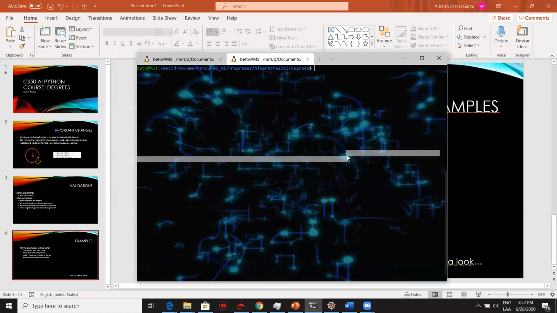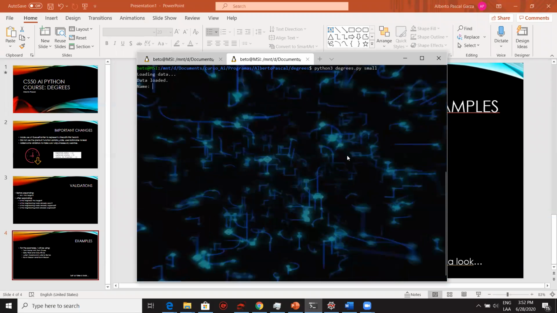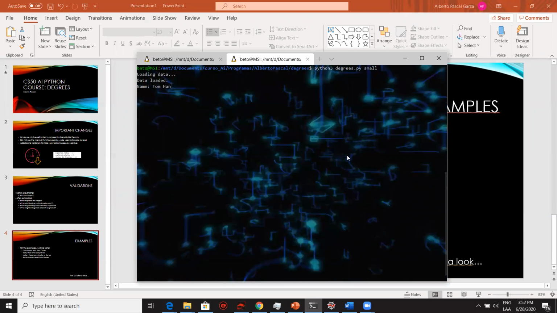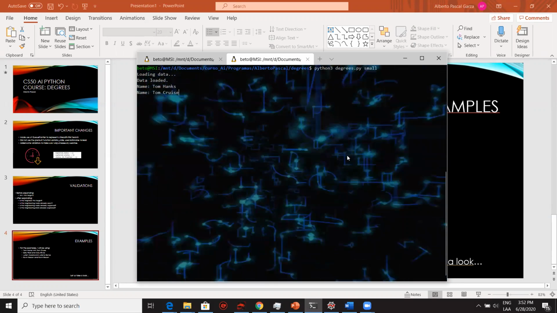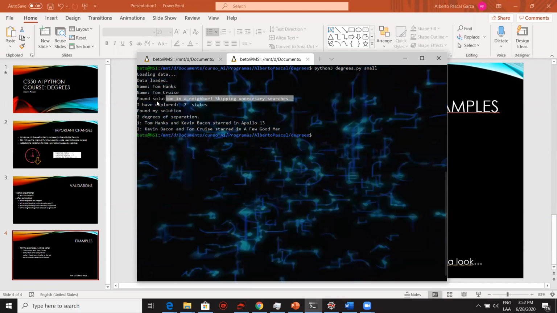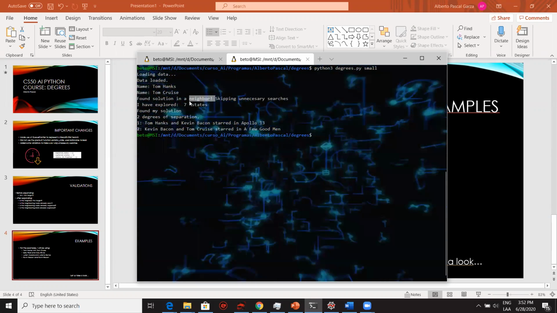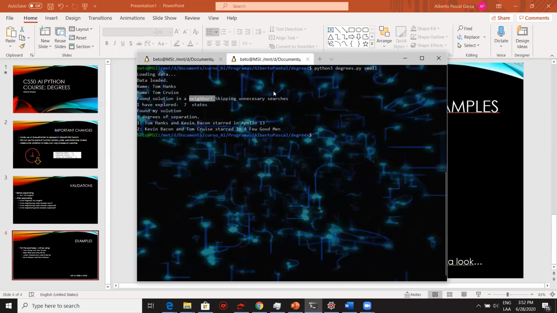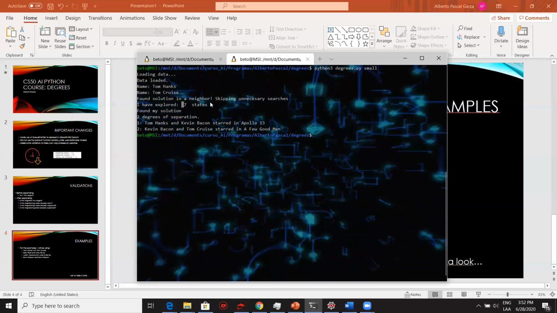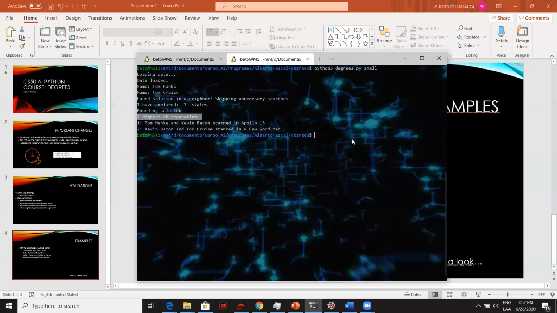Here's my terminal. We will start with the small dataset. And here I can type Tom Hanks and Tom Cruise, for example, and there is the solution. Here's the print I was talking about. I am skipping unnecessary searches because I noticed the solution was one of my neighbors, and this translated into searching only 7 states and saying that my solution was 2 degrees of separation.